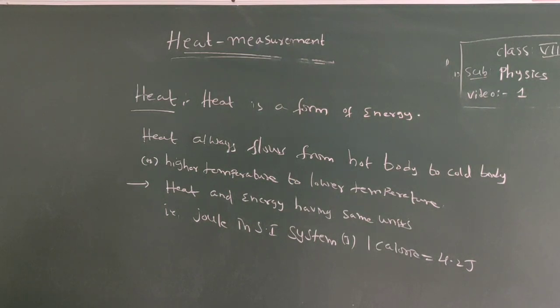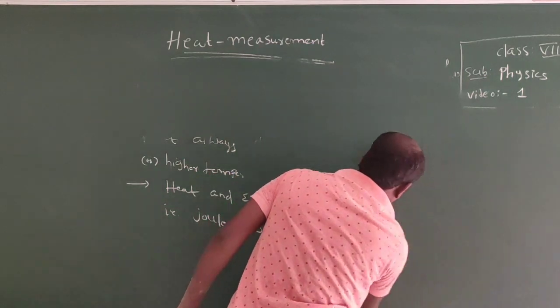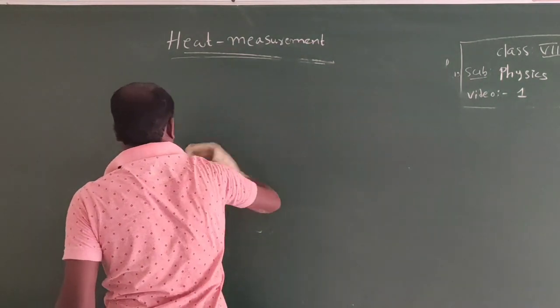Now, thermometer. It is about heat amount. Next one, here page number 45. A thermometer diagram is given.